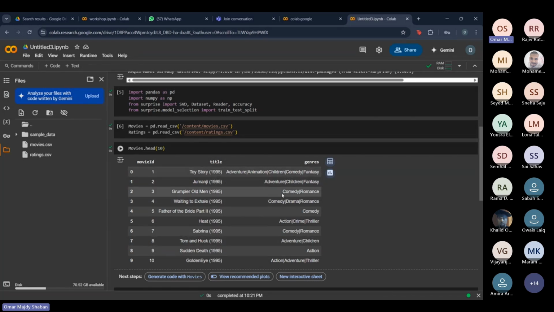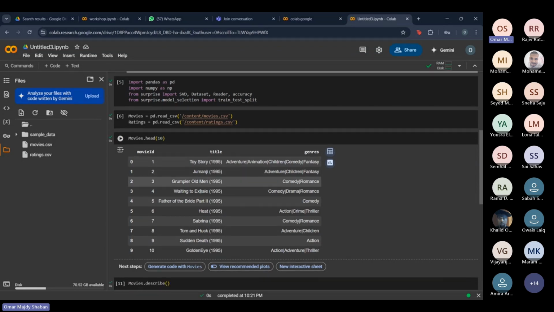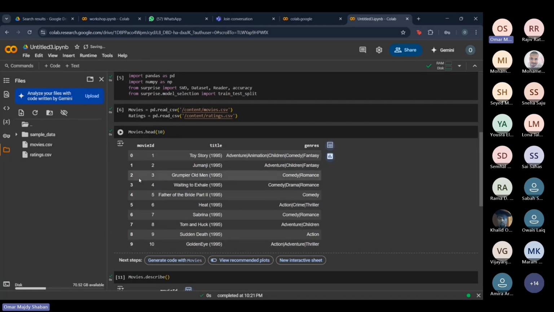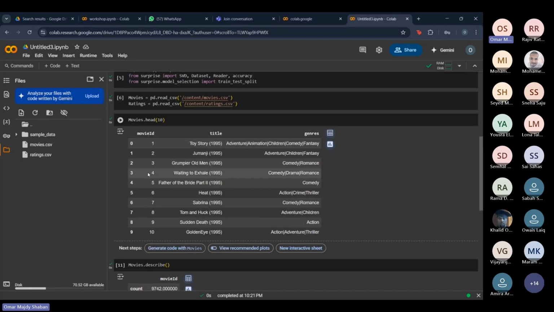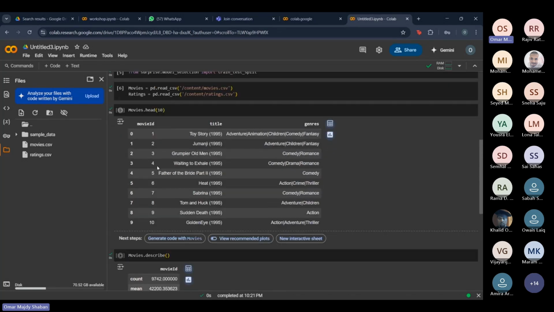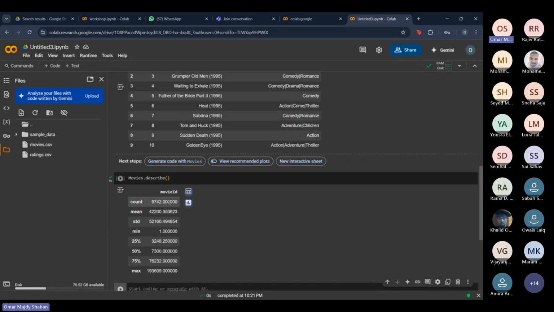The other two are text-based, or qualitative if we're using statistics wording. What it means is that these use text data, and this is numbers. So the describe method does summary statistics on all the numerical columns. Right here we only have the movie ID column, so that's why we only see the movie ID here. And it gives us just the statistics on this column.